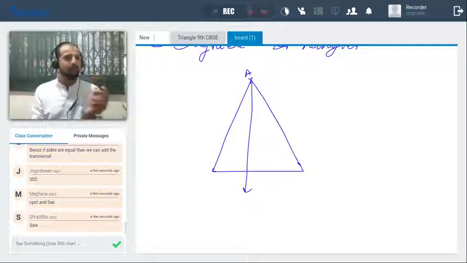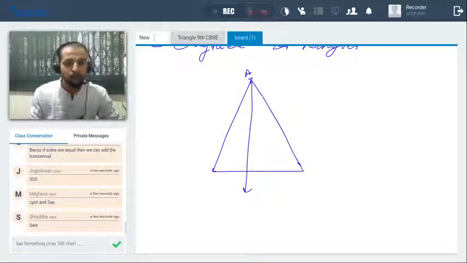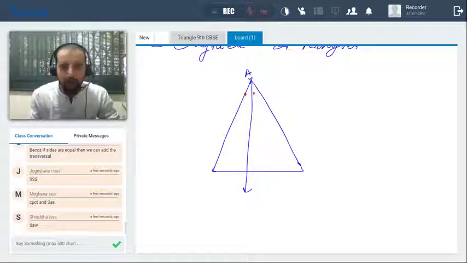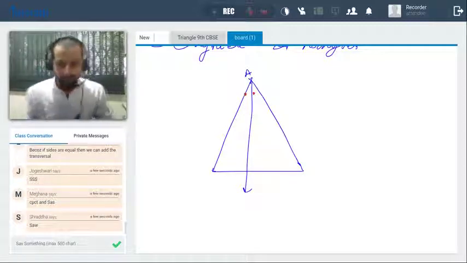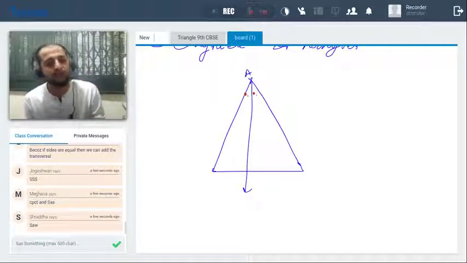It is bisecting means what? The bisect means it divides in two equal parts. So somewhere we have to show that these two parts are equal, right? So these two parts I need to prove equal, right? So these two angles we have to prove equal.